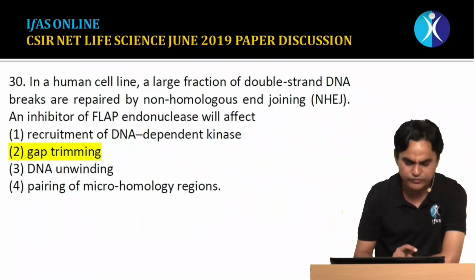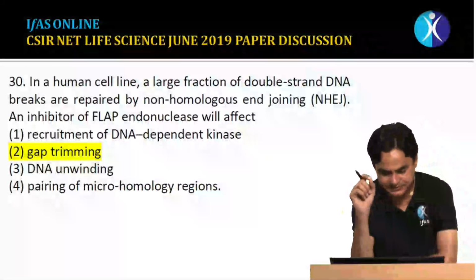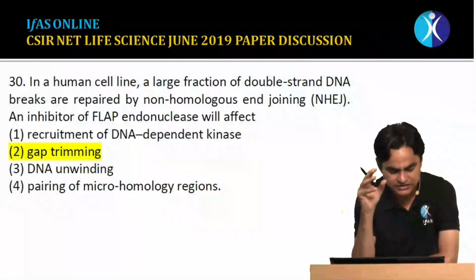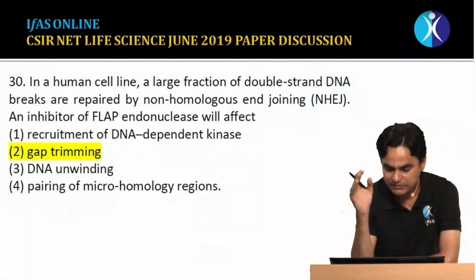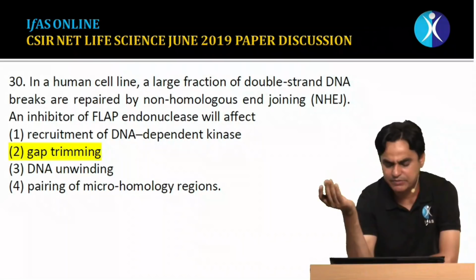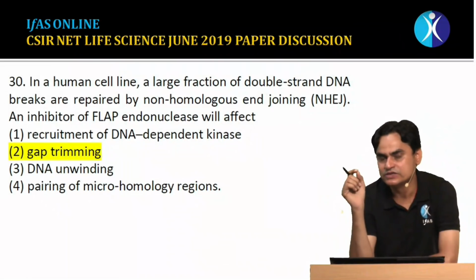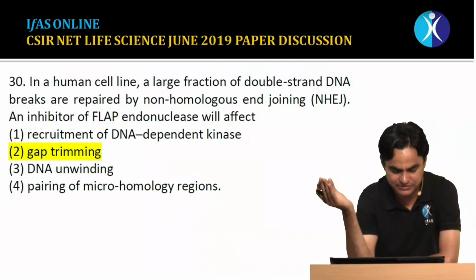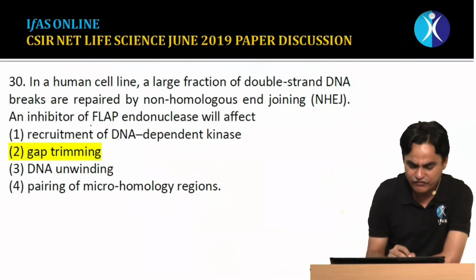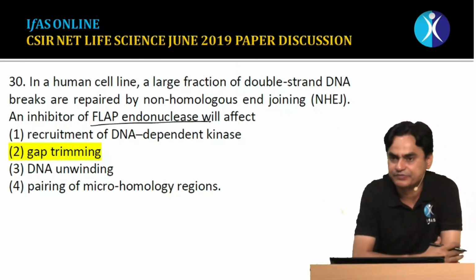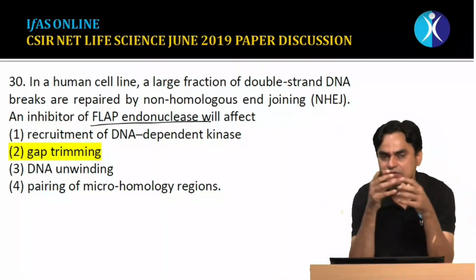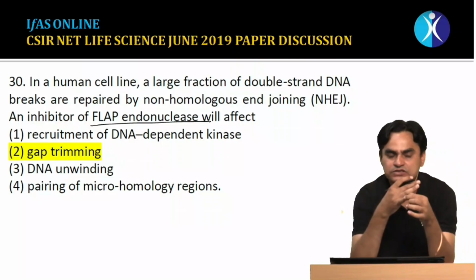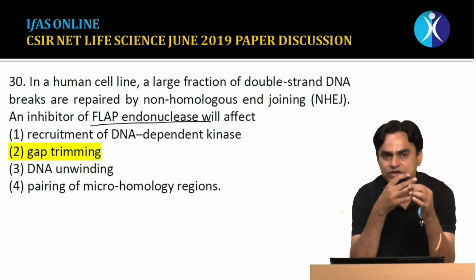Then moving to question number 30. Question number 30 says that in a human cell line, a large fraction of double-stranded DNA breaks are repaired by the non-homologous end joining NHEJ mechanism. An inhibitor of FLAP endonuclease will affect what? We know that there are two different mechanisms of repairing a double-strand break. One is referred to as the homologous recombinational repair mechanism, and another is referred to as the non-homologous end joining mechanism.